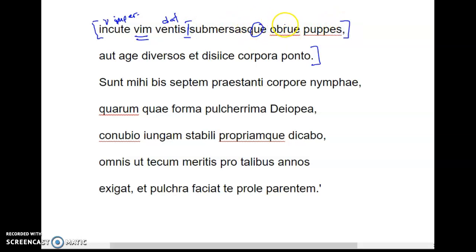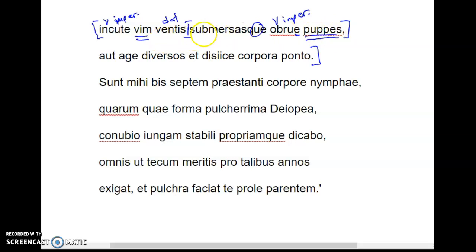And obrue, obruo, is to destroy. Abruo is to throw down, so once again, just destroy. You have this E ending, so we have another main verb that's an imperative. Destroy the puppes, which is literally sterns, but sometimes we take parts of a ship and make them represent the whole ship, so we'll use this as ships.